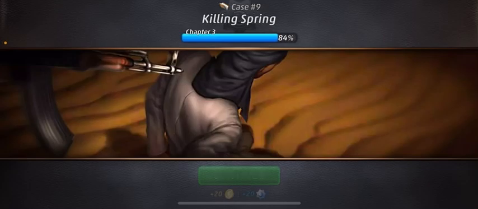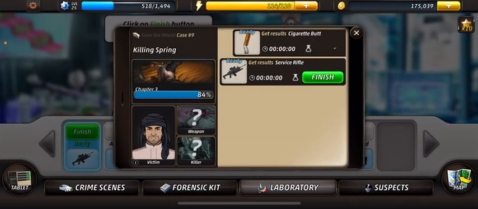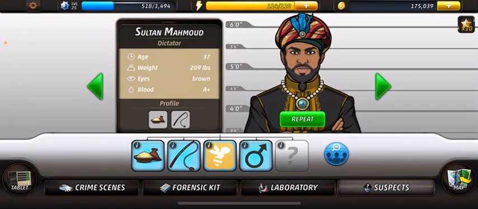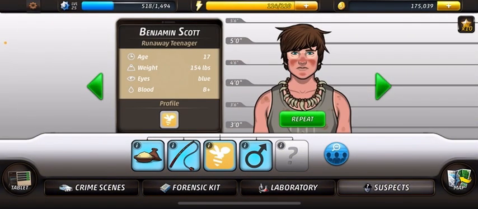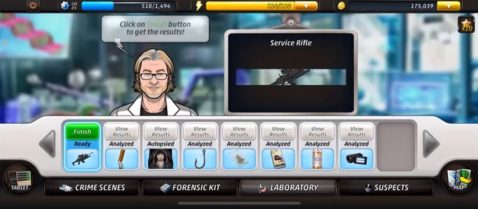Oh, so it's either going to be Bahir or Thomas. So I guess that rules Sultan and Benjamin Scott out. It's either going to be Thomas Cox or Omar Bahir.